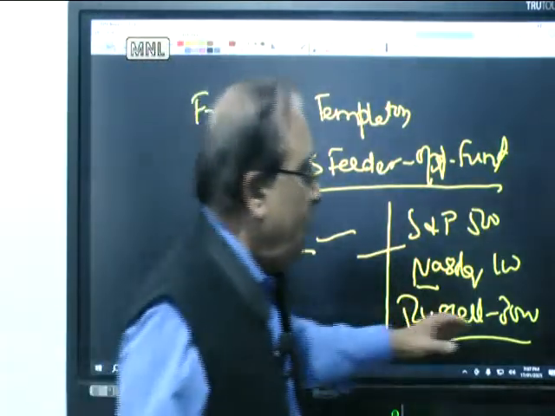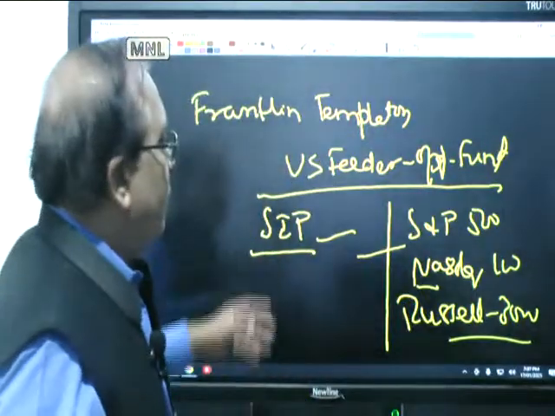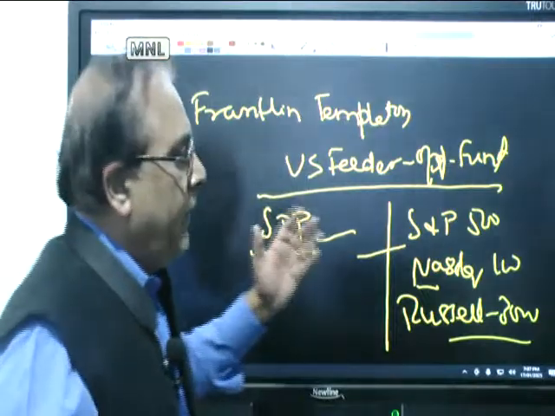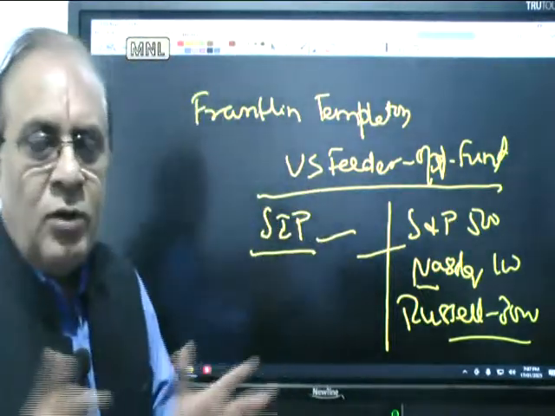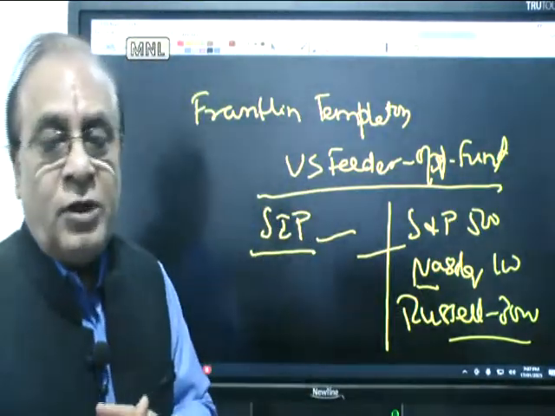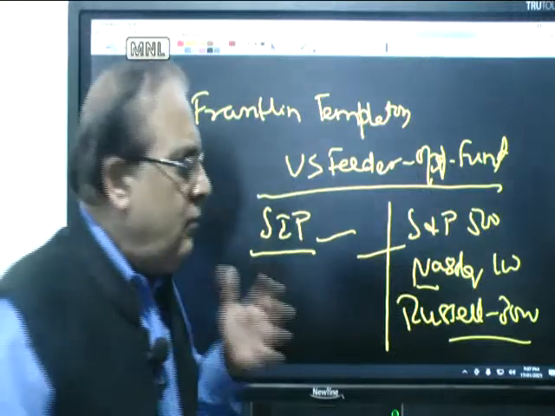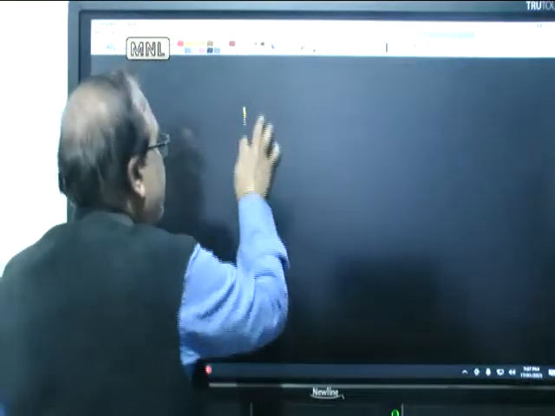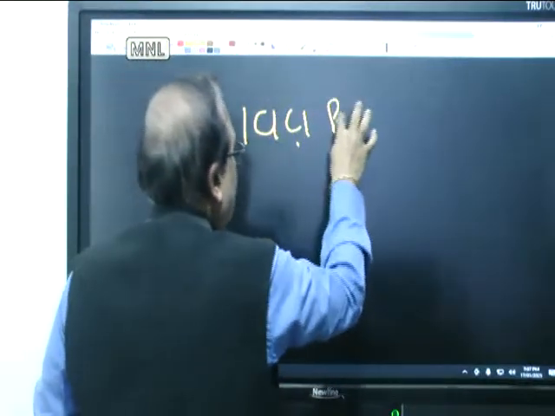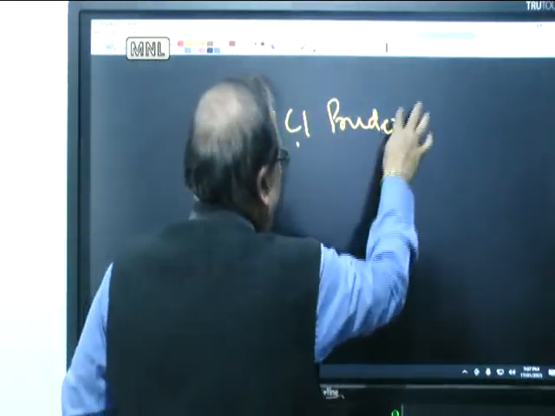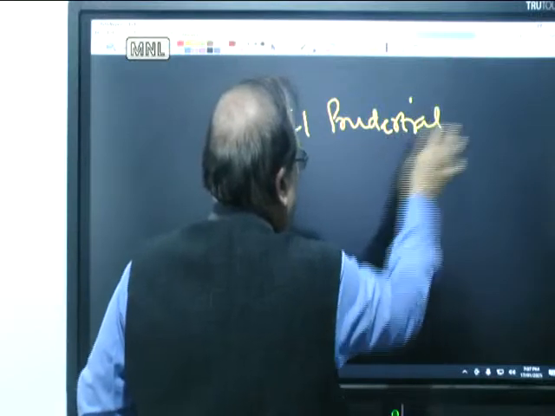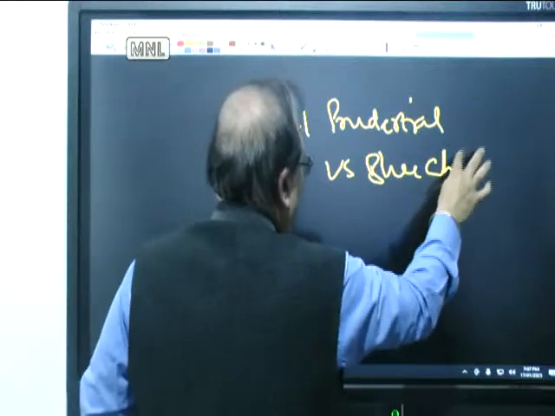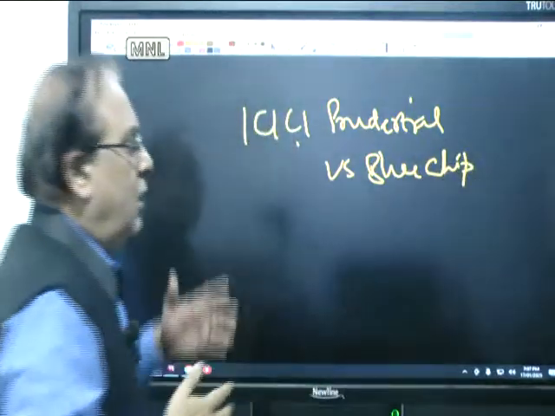Then we have also got the Russell 3000. So some of the exposures come from Franklin Templeton US feeder opportunities fund, and if you take SIP over a period of time, then this has also given very good result. Then besides this, we have got ICICI Prudential US blue chip fund is there, but not US blue chip. So this is another MF. This is MF fund.